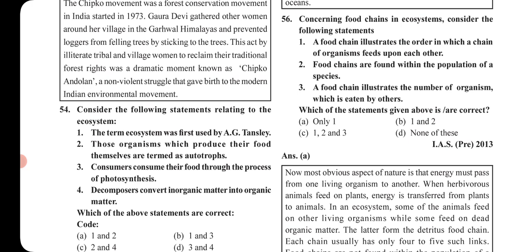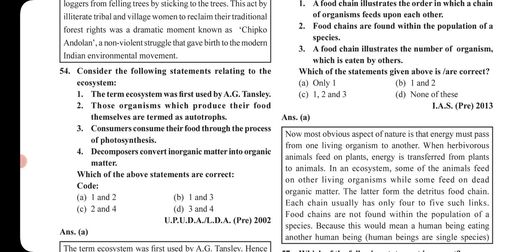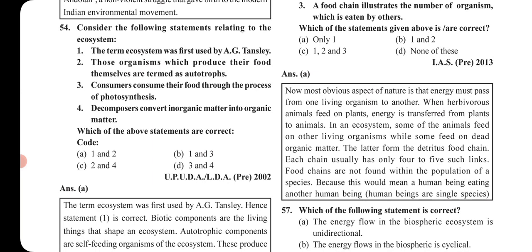Next is consider the following statements related to the ecosystem. Statement 1, the term ecosystem was first used by A.G. Tansley, correct. Those organisms which produce their food themselves are termed as autotrophs, exactly correct. Third is consumers consume their food through the process of photosynthesis, absolutely wrong, it is dependent on others.